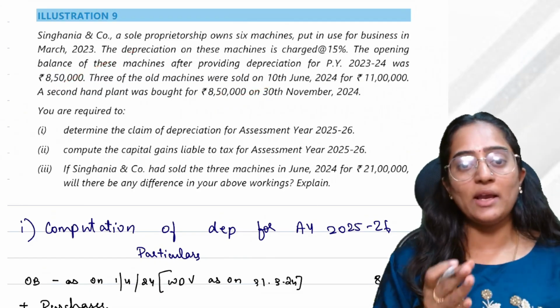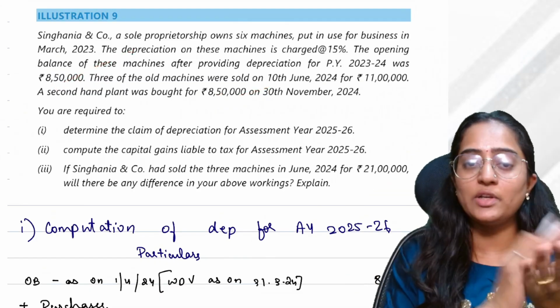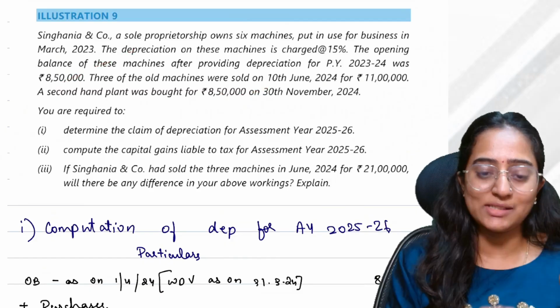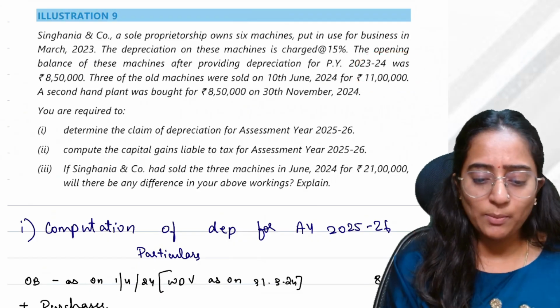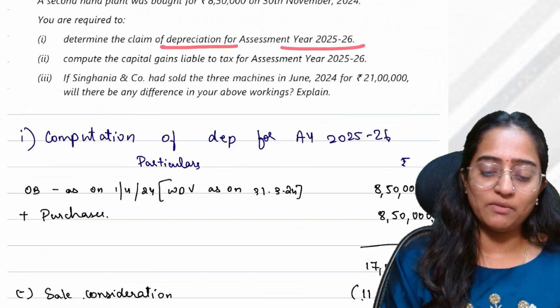Opening is 8.5, and whatever you have bought is 8.5. Now the total is 17. Let's look into the sales portion also. Determine the claim of depreciation for AY 25-26.